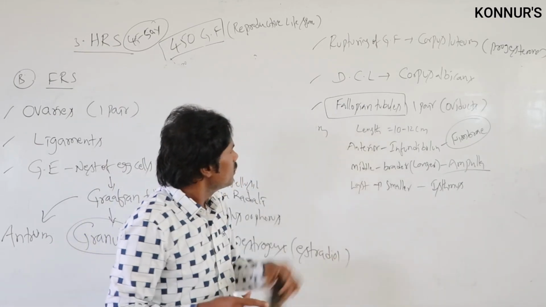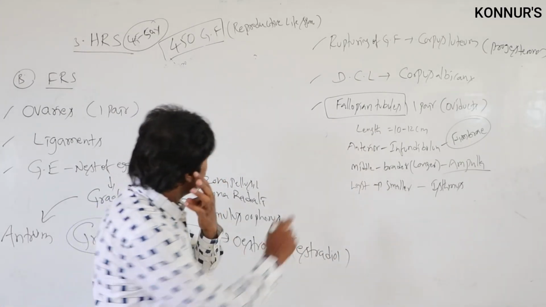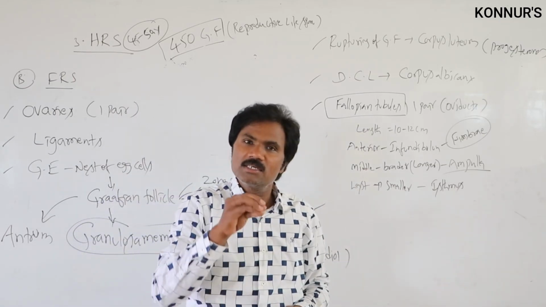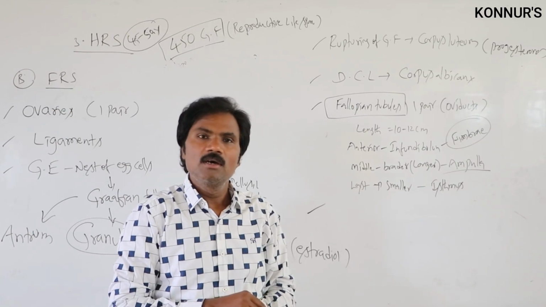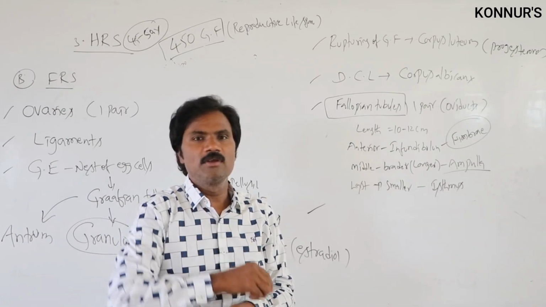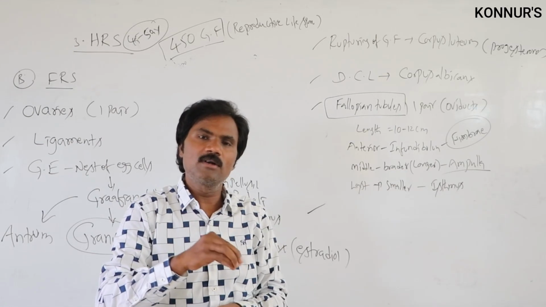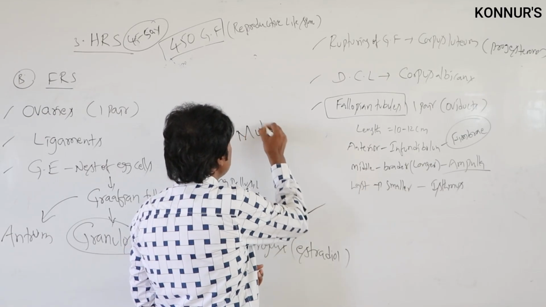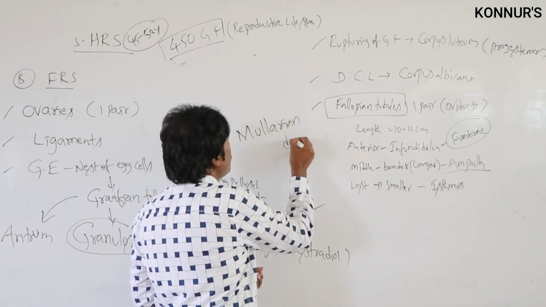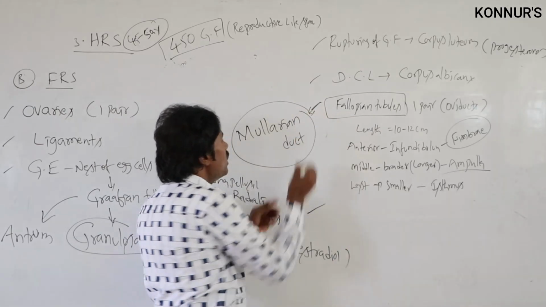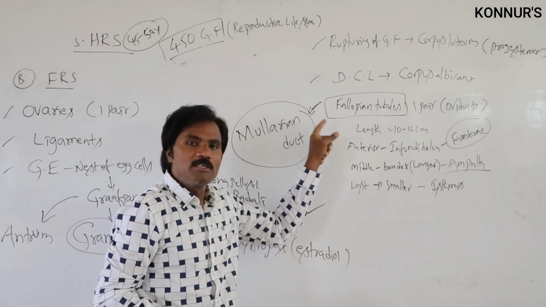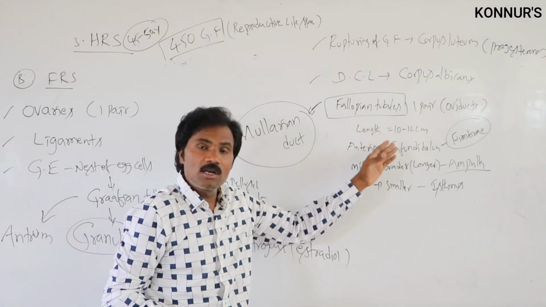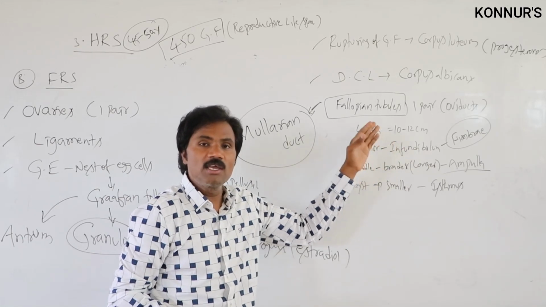Apart from this, in adult female human beings, from where do these fallopian tubes originate? From one particular part. What is the name of that part? That is the Mullerian duct. That is important. The fallopian tubes originate from the Mullerian duct, and they play a very important role: they are the site of fusion of the gametes.